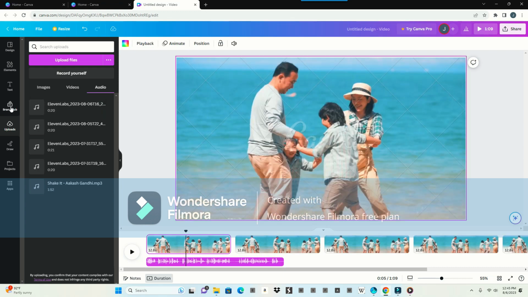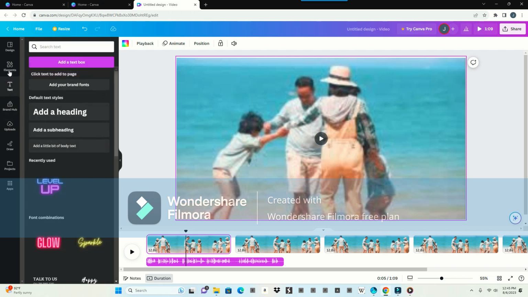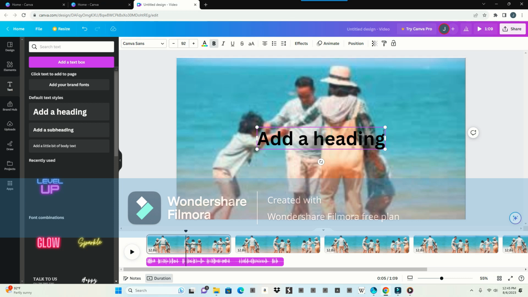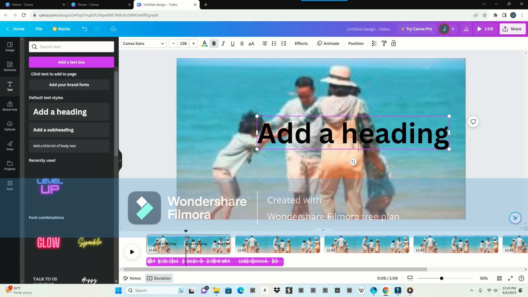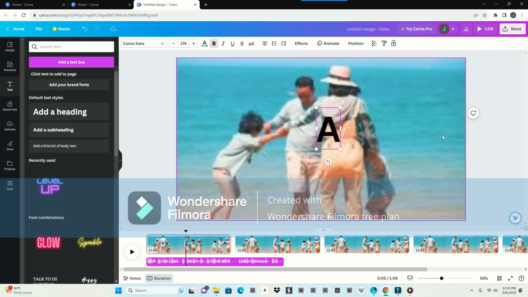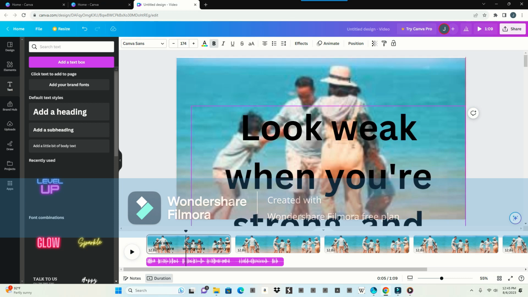I'm gonna bring text to it. That's the text. All right, text, and then open. Okay, I bring this adding heading, and then from here, I'm going to open this, and then I'm gonna Control plus V. I'm gonna bring this over here.